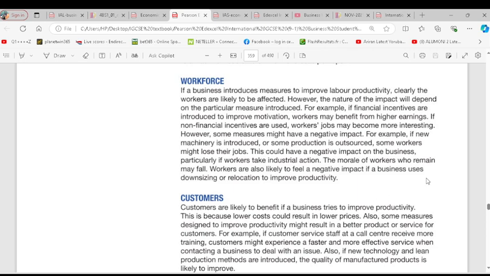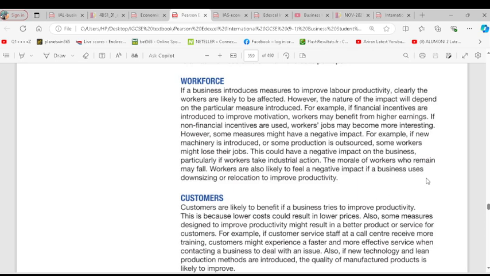The positive impact is if the business wants to improve productivity by ensuring that workers are motivated through incentives. So giving them financial rewards will motivate them and they might put more effort and that increases productivity. Yes or no? You can also give them non-financial rewards like job satisfaction, job rotation, job enlargement. Do you get it? You use fringe benefits. So when the business does this it also improves productivity.